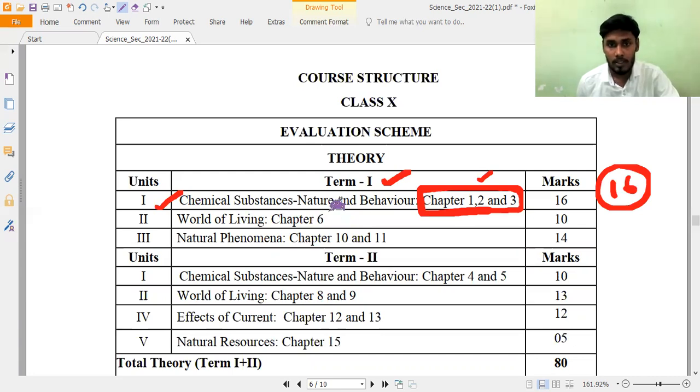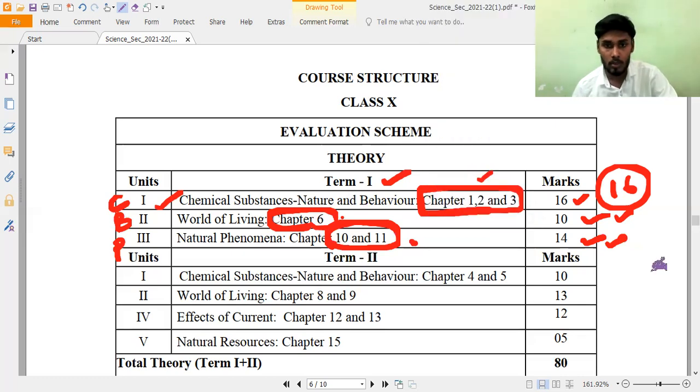Next, world of living. This is actually biology. Only a single chapter has been considered for Term 1, that is chapter 6, life processes. We used to get 10 marks from this chapter. Coming to physics, under natural phenomena, chapters 10 and 11. As we know, chapters 10 and 11 are light, reflection and refraction, as well as the human eye and the colorful world. So this is for Term 1. Totally 16 marks from chemistry, 10 marks from biology, and 14 marks from physics they are going to ask for Term 1. So the total number of chapters is 3 plus 1, 4, 4 plus 2, 6 chapters for Term 1.